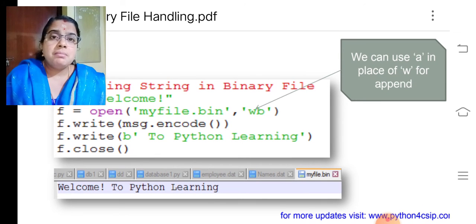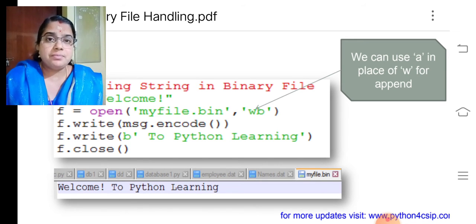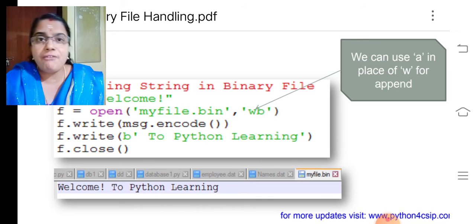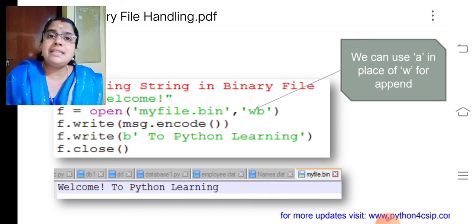So my dear children, in my bin file I'll get the string welcome, followed by to Python learning, that is the second string I entered. So either you can use the encode function or you can prefix the string with b for writing a string into a binary file.